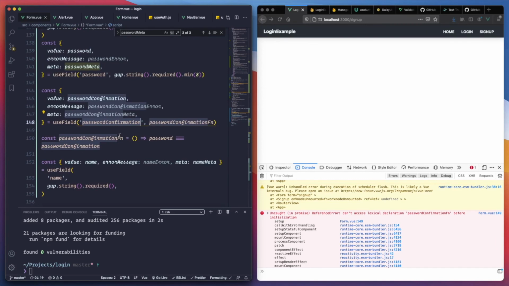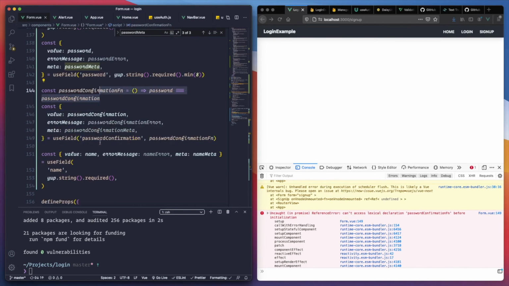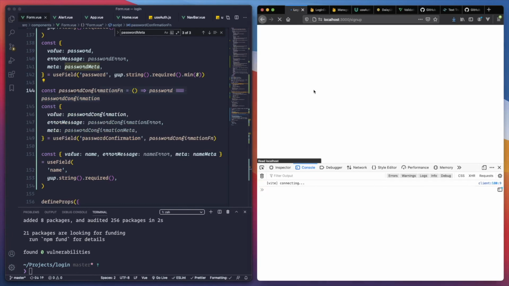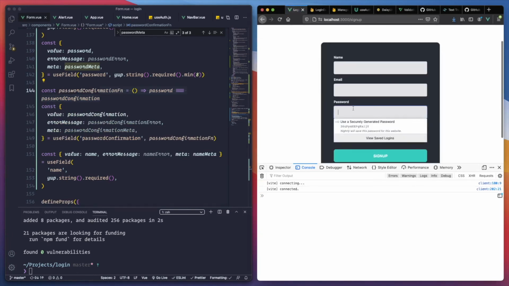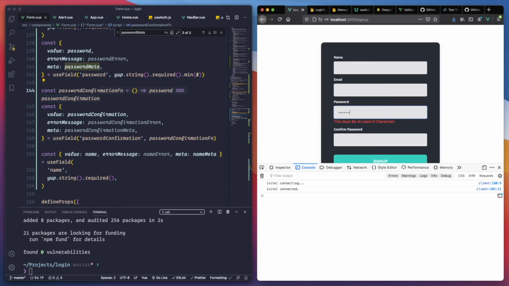It says that I can't use the password confirmation function before initialization. Oh, it's complaining that this is after. Let's put it before. Okay, let's do 1, 2, 3, 4, 5, 6, 7, 8. Password confirmation is not valid.